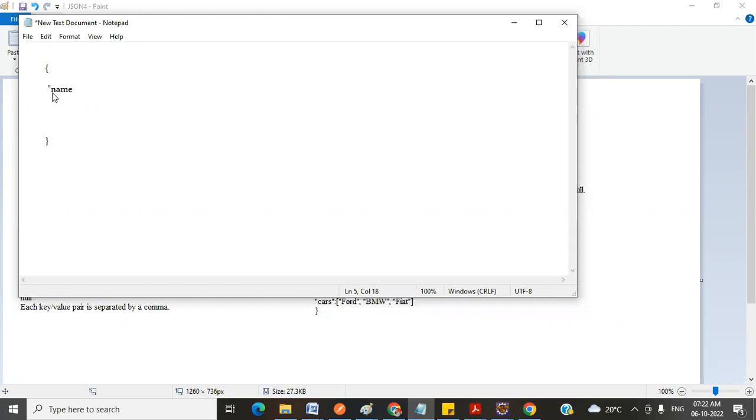I'm using a name variable and I'm providing the value. And we must ensure that we end with a comma from one value to another value. Again, one more.